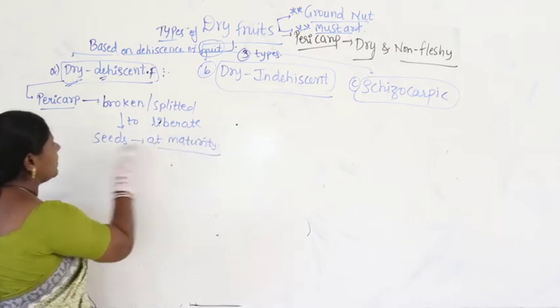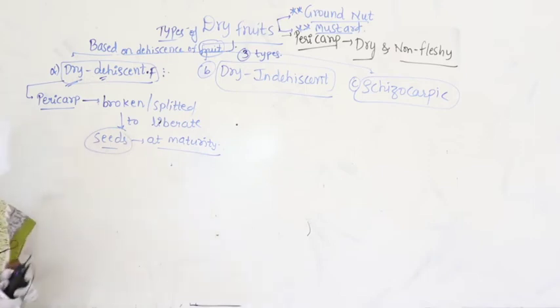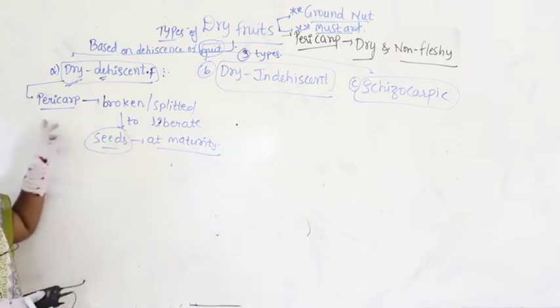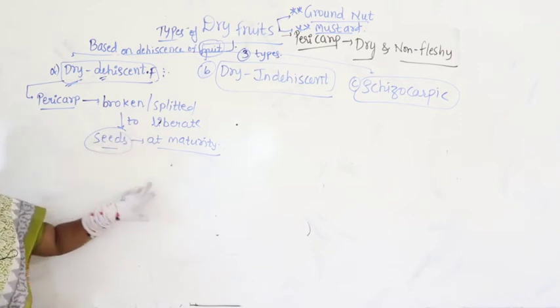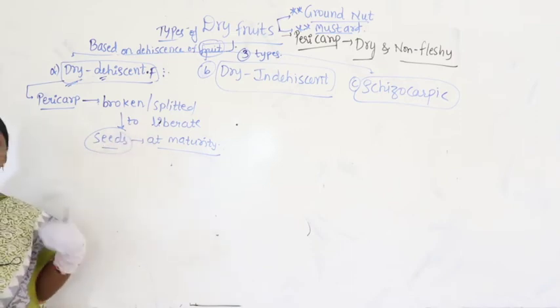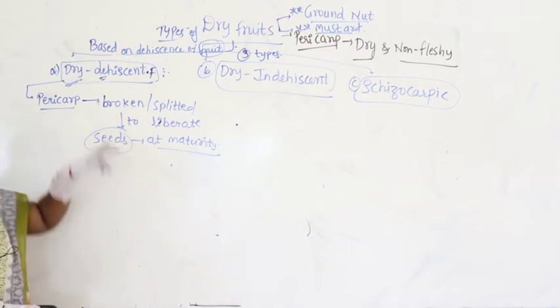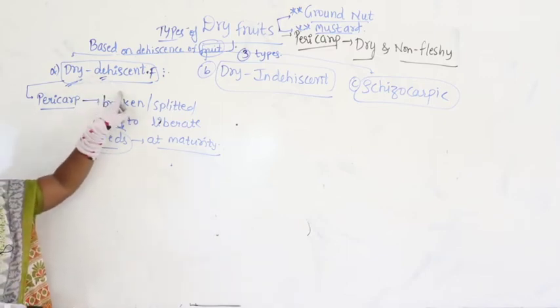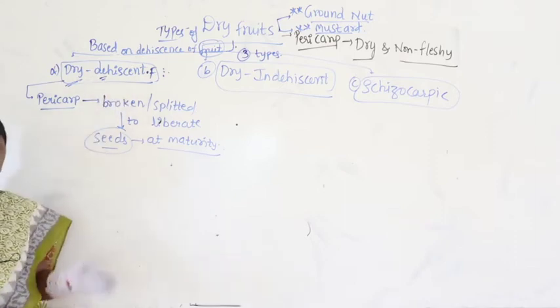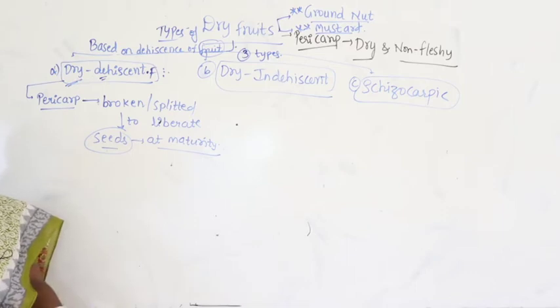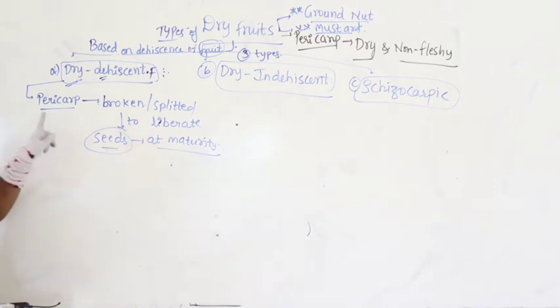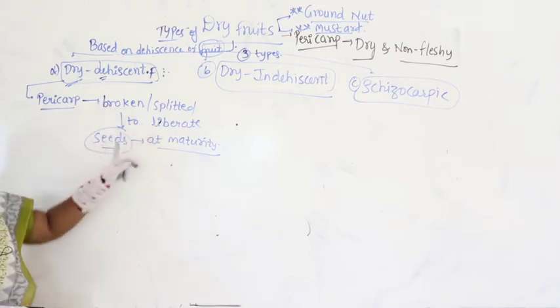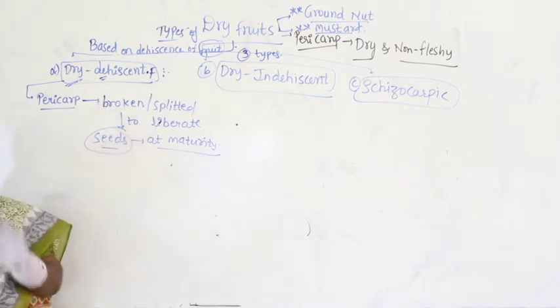So this is a very common thing, right? Whenever a fruit is completely developed, automatically the fruit may split or break to liberate the seeds at the time of maturity, meaning the fruit wall has the ability to dehisce, or is dehiscent. Now you got the point, I think. Dehisce or dehiscent meaning what? Breaking, splitting, dehiscing. So we say the pericarp can be splitted to liberate the seeds at the time of maturity.